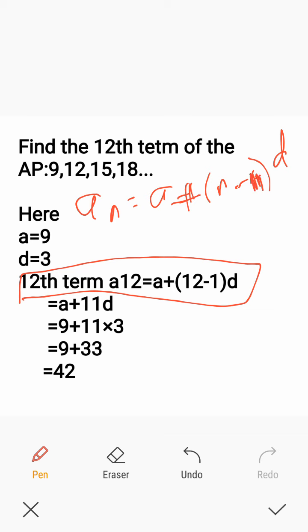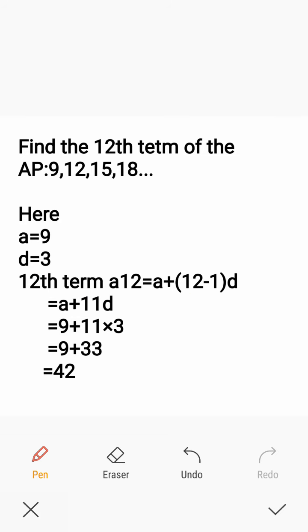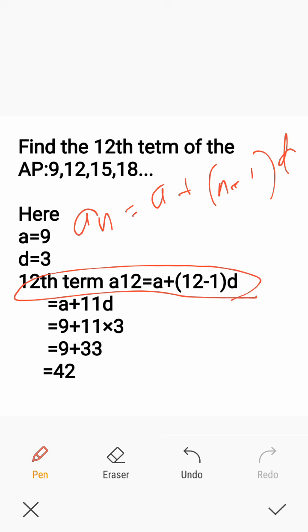Here an means the nth term, so a12 means the 12th term. So a12 is a plus 12 minus 1 into d.